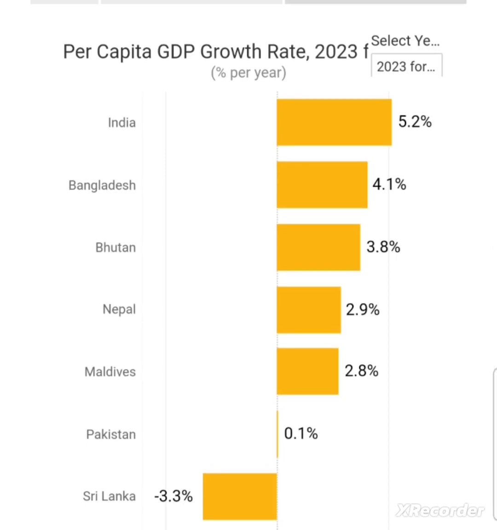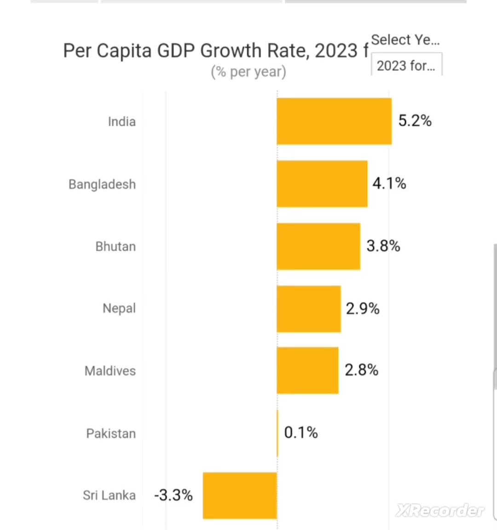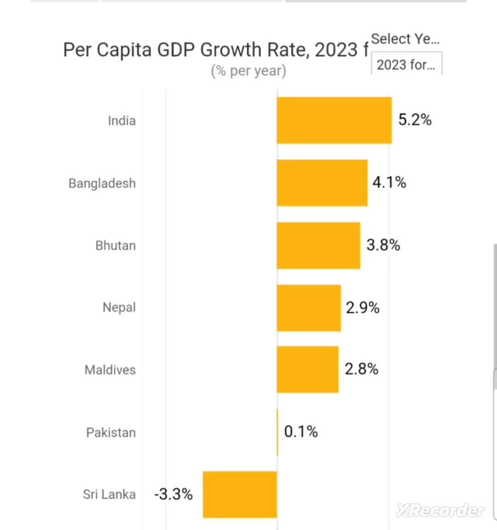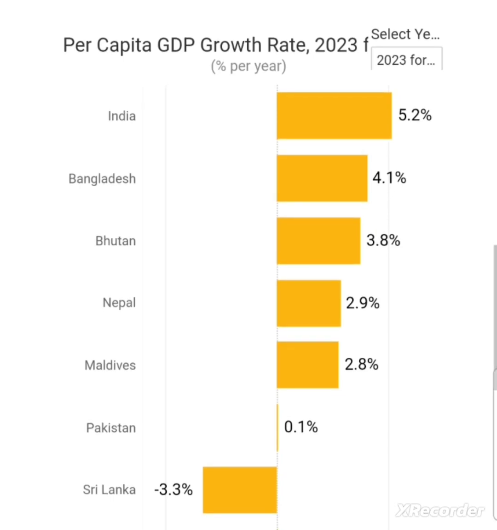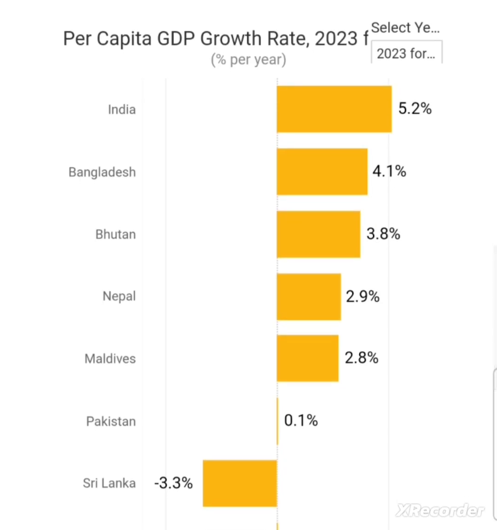While Pakistan's GDP growth rate was 0.5%. Although it is mentioned here as 0.1%, the actual GDP growth rate of Pakistan is 0.5 or 0.6% for the current year, while Sri Lankan GDP growth rate was -3.3%, and Afghanistan again has no data.